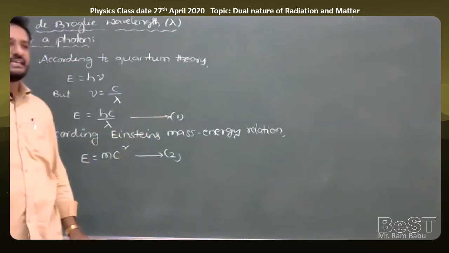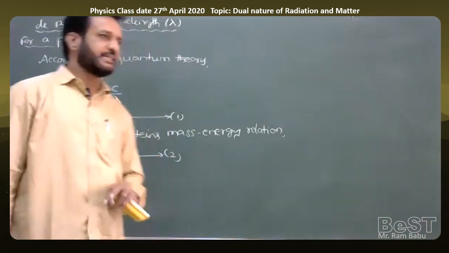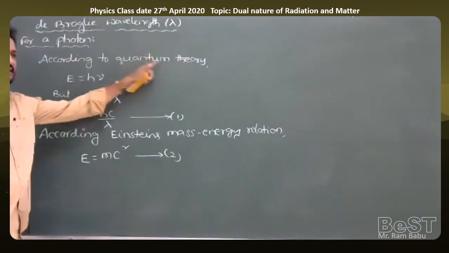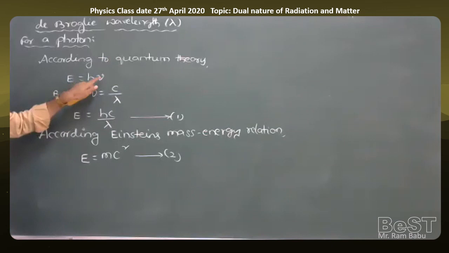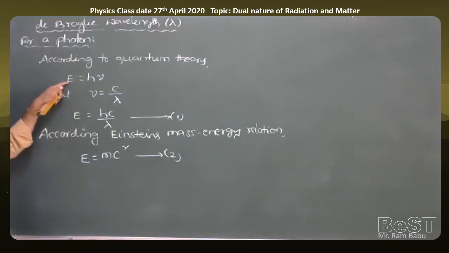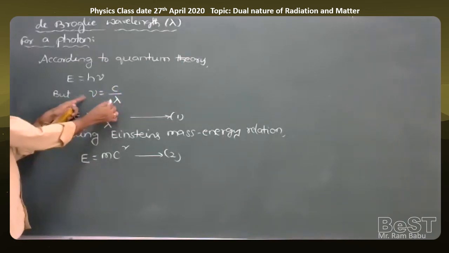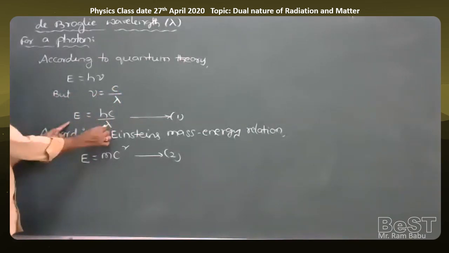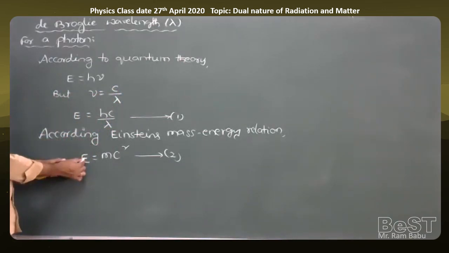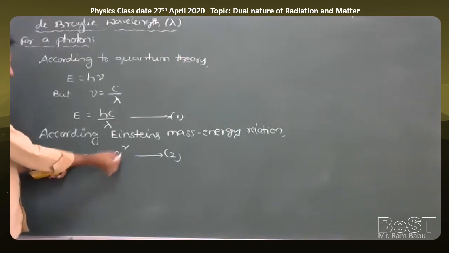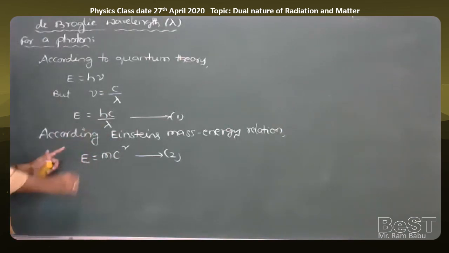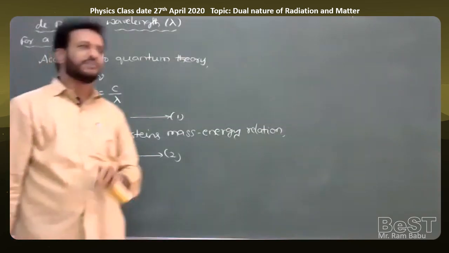So we are writing the energy of the photon in two cases. First, according to quantum theory, a photon of frequency nu has energy E equal to h nu, but the frequency nu is equal to c by lambda, therefore E is equal to hc by lambda. When a photon is in motion with a speed c, the energy of the photon E is equal to mc square. It is according to Einstein.